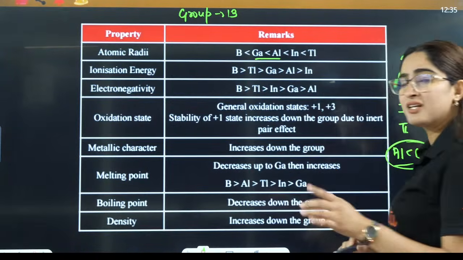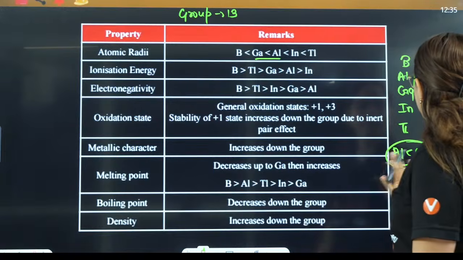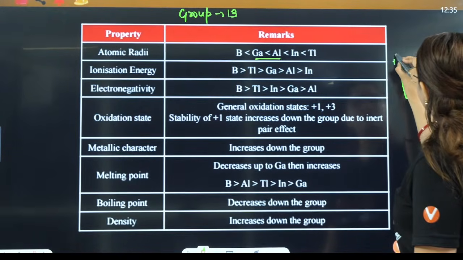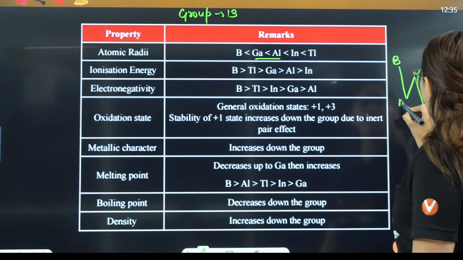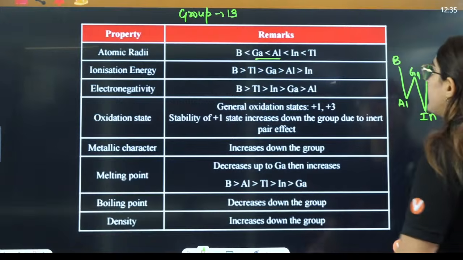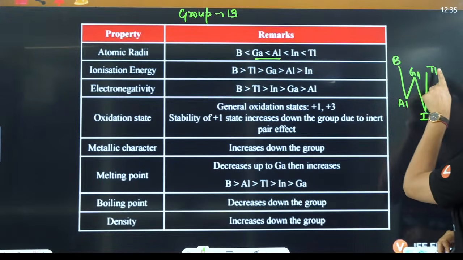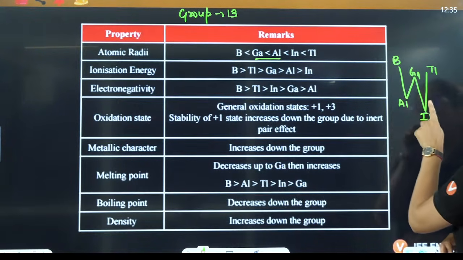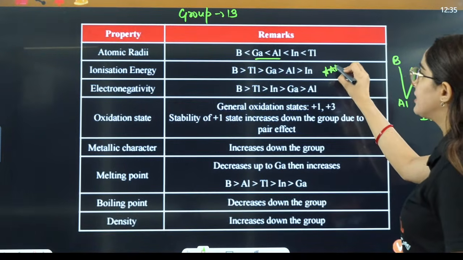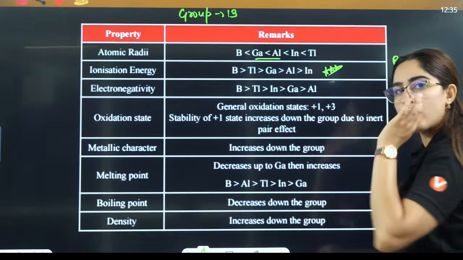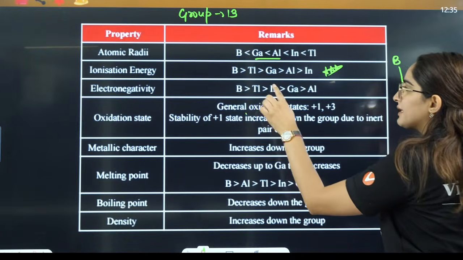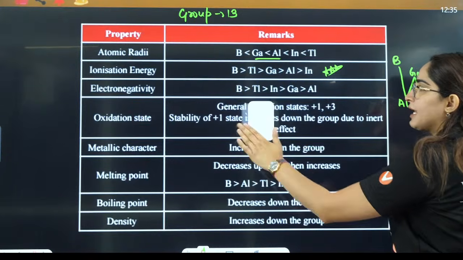Then ionization enthalpy follows a very different trend that you can remember by this W, right? This is B, Al, Ga, In, Tl. So it will be boron, thallium, gallium, aluminium, indium. That's how you remember this. Very, very important. Then you have electronegativity here. In electronegativity, how is it? Boron, then thallium, then indium, gallium, and then aluminium.